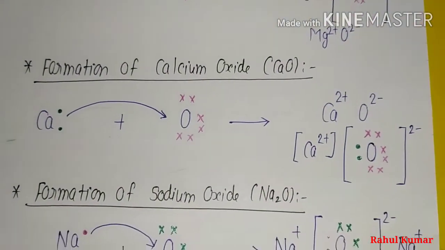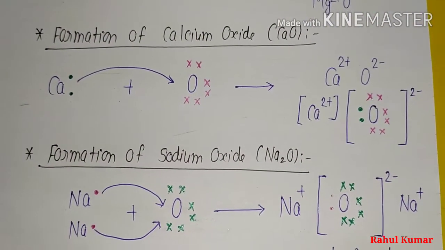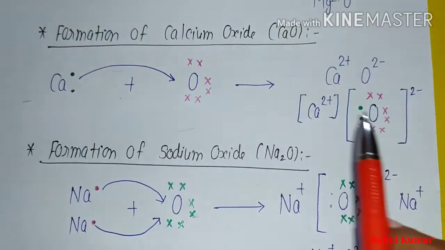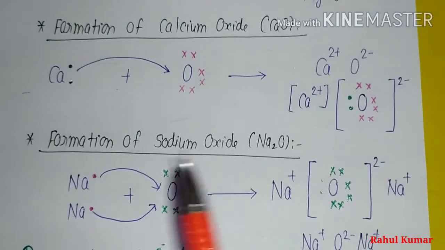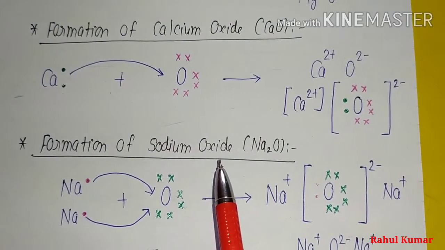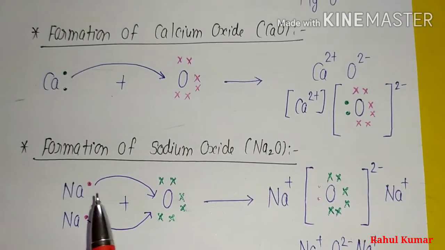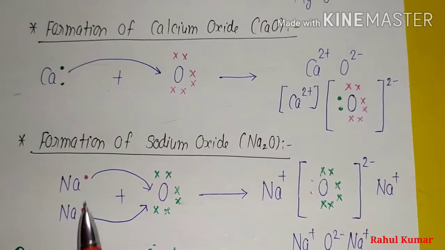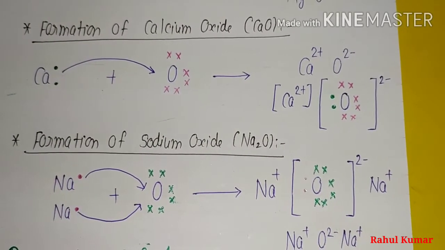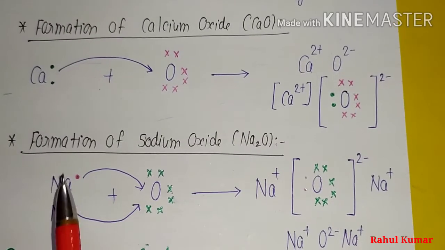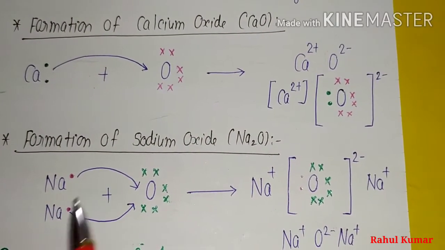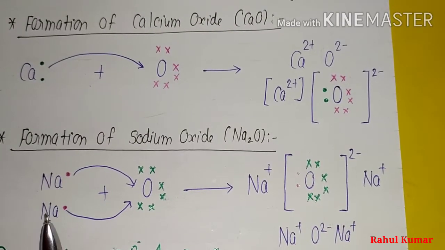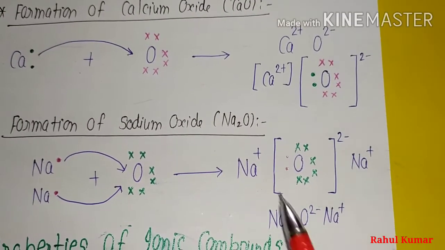Formation of calcium oxide, CaO. Same, calcium transfers its 2 electrons to oxygen and forms CaO. Formation of sodium oxide, Na2O. In this we have two sodium atoms, and each has one valence electron in its outermost shell. They transfer their electrons to oxygen, and oxygen gets two electrons from two sodium atoms and forms Na2O.